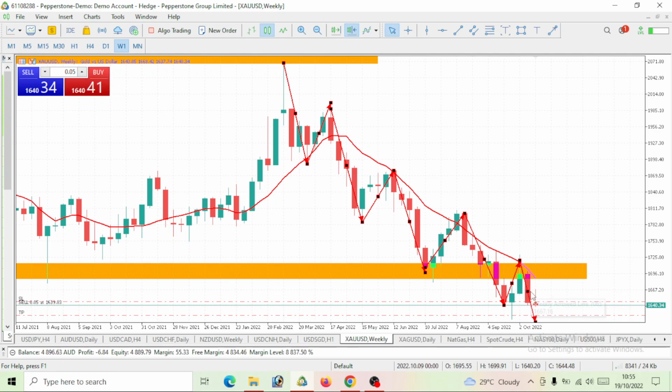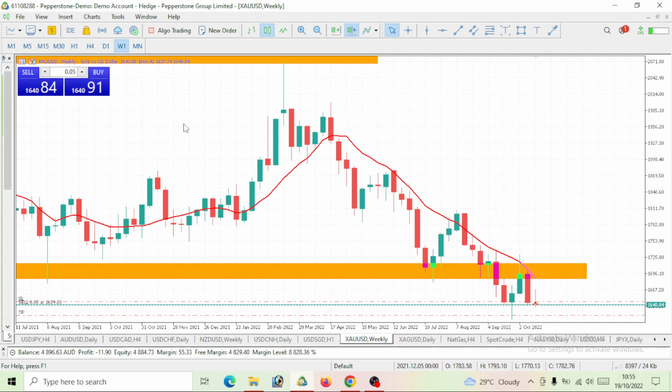Now, notice that last week we actually closed bearish. This is the weekly time frame for it. We closed bearish last week, right? This week also, we would close bearish. So the price is already giving us a bearish movement. By the time the week ends, we would actually close bearish. So we can clearly see that this is a bearish move. This is why we should go bearish. That is reason one.